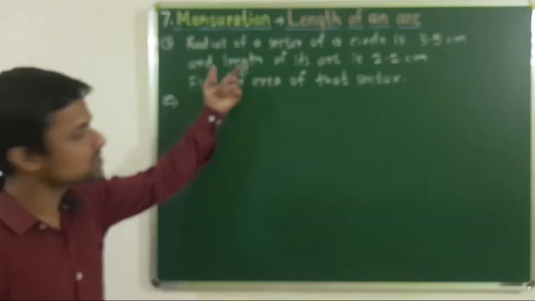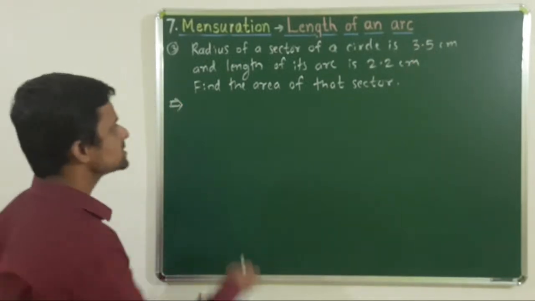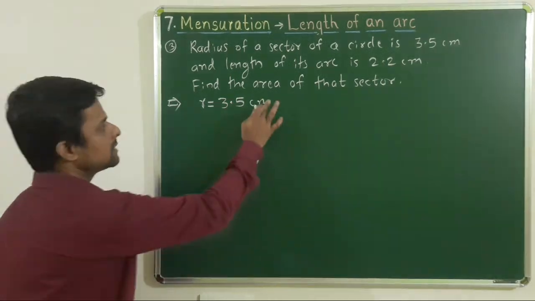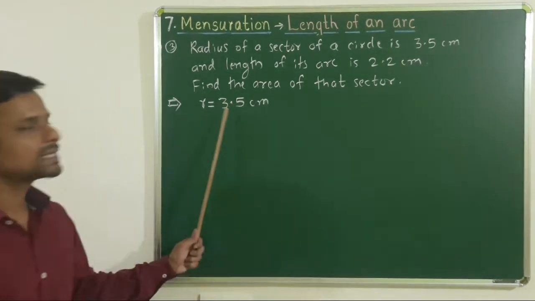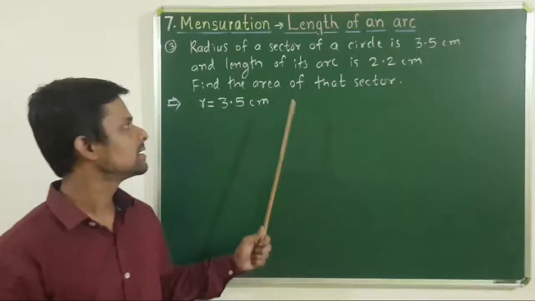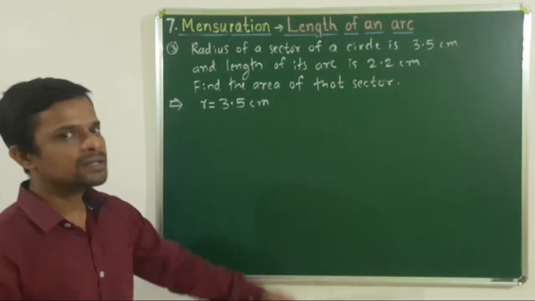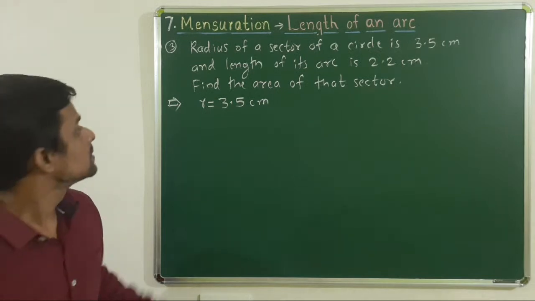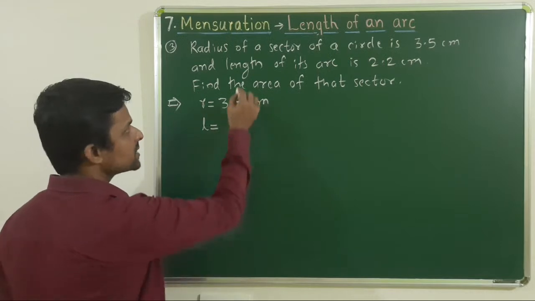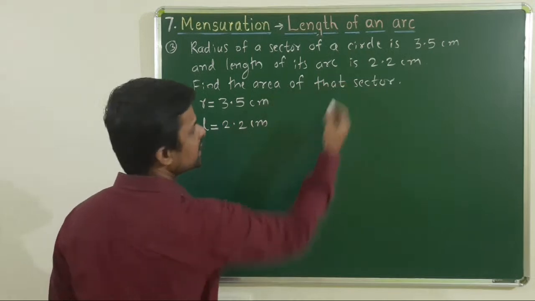See what is given. Radius of that sector of a circle is given as 3.5, means r is given as 3.5. If you write this, your half work is done. That means if you find what is given and what is to be found, your half work is done. Then next step is to write formula which is particularly required and then calculation. R is given as 3.5. Length of arc, that is L, length of arc is denoted by symbol L, is given as 2.2 centimeter, and we want area of that sector.